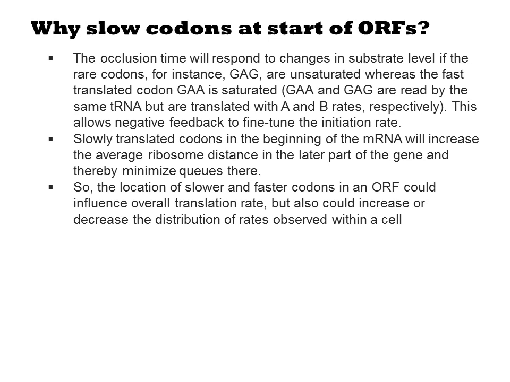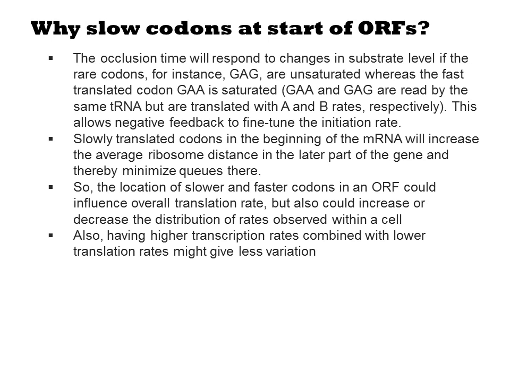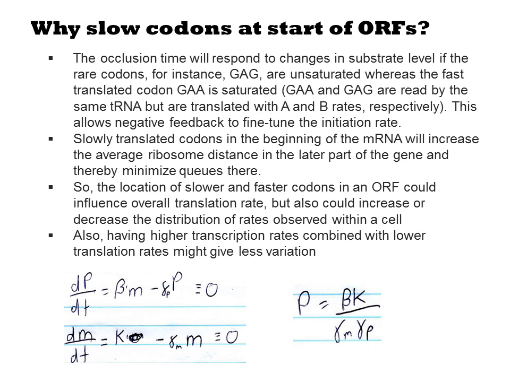So the location of slower and faster codons in an ORF could influence overall translation rate, but also could increase or decrease the distribution of rates observed within a cell. Also, having higher transcription rates combined with a lower translation rate might give less variation. For example, looking back at our Shea-Ackers modeling of gene expression, the same steady-state concentration of P can be reached by adjusting the translation rate beta or the transcription rate K. Thus, we could use a stronger promoter and have a higher K while lowering beta for slower translation while still achieving the same amount of protein product.